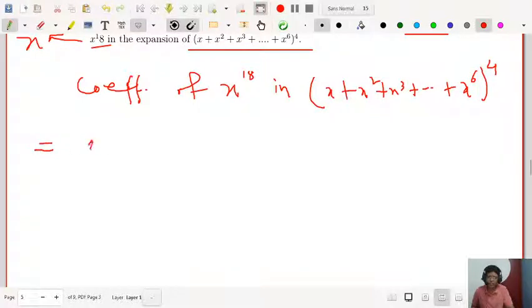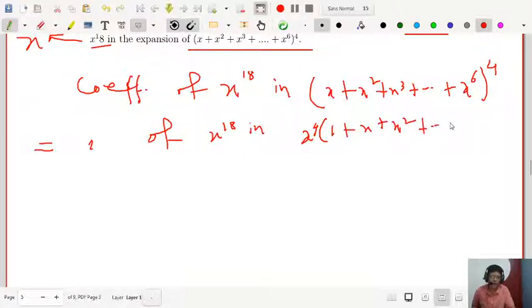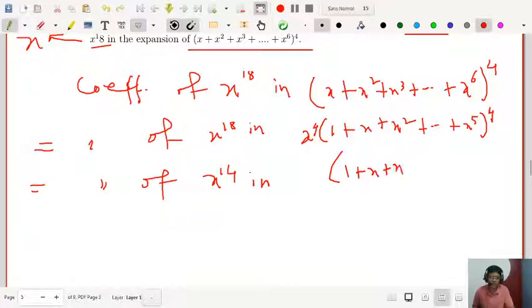That is equal to the coefficient of x to the power 18 in x to the power 4 times (1 plus x plus x square up to x to the power 5) whole to the power 4, because you can take x common from here. Now you can reduce this by dividing by x to the power 4, so that will be the coefficient of x to the power 14 in (1 plus x plus x square up to x to the power 5) whole to the power 4.